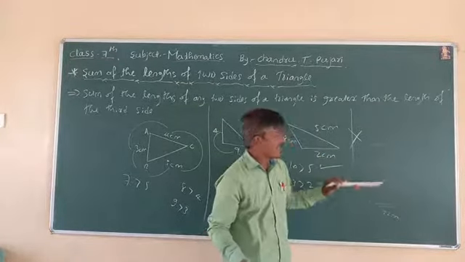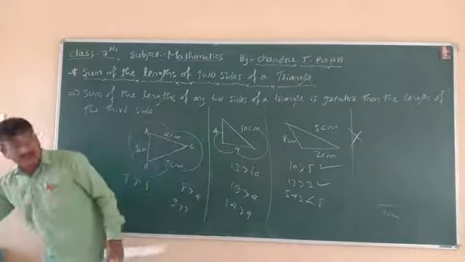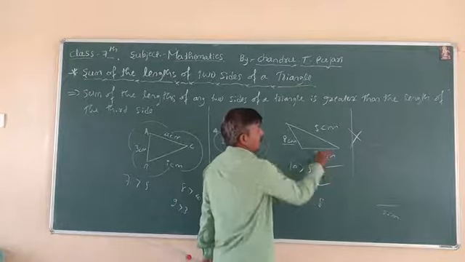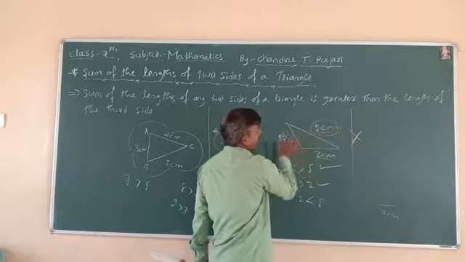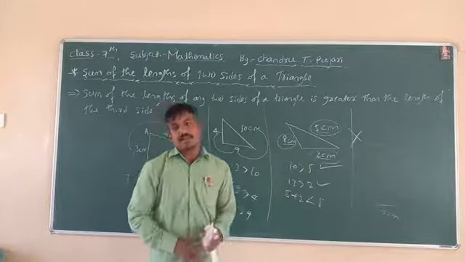Therefore, this is not a triangle. It is not possible to form a triangle. Therefore, the sides 8 centimeter, 2 centimeter, 5 centimeter are not sides of a triangle.